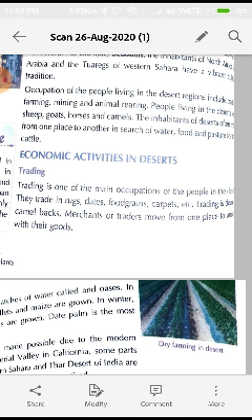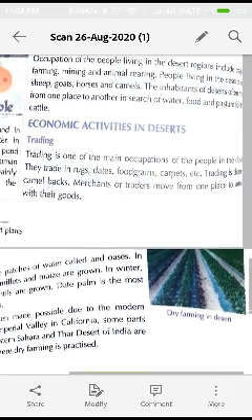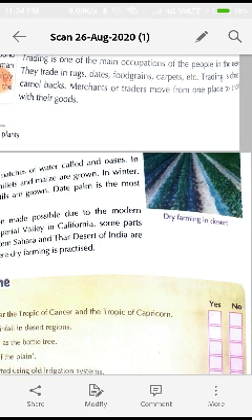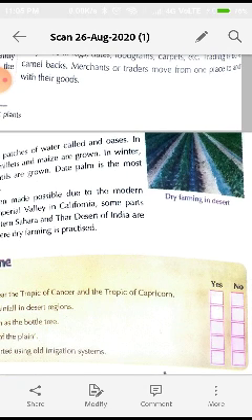They trade in drugs, dates, food grains, carpets, etc. Trading is done on camel backs because camels can walk in hot sand for longer durations. Mostly trading is done on camel backs. Merchants or traders move from one place to another with their goods.